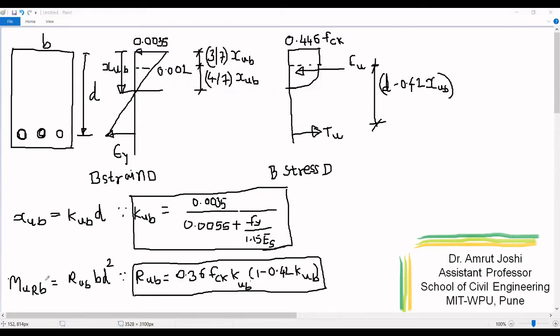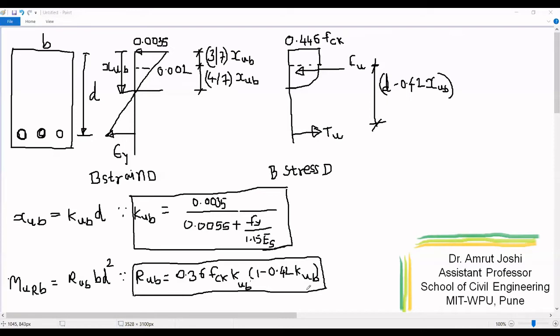Then we found the moment of resistance of a balanced section at failure, and that was derived to be equal to RUB into BD square, where BD square are the geometrical properties, whereas RUB depends upon the material, that is grade of concrete and steel. RUB was derived to be equal to 0.36 FCK KUB into (1 minus 0.42 KUB). Now let us march ahead.